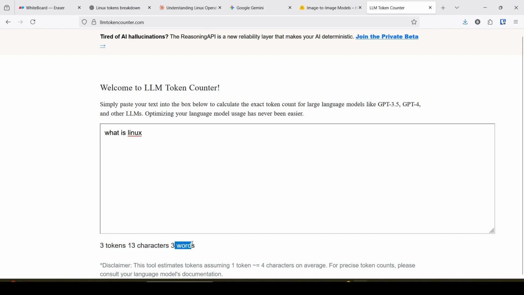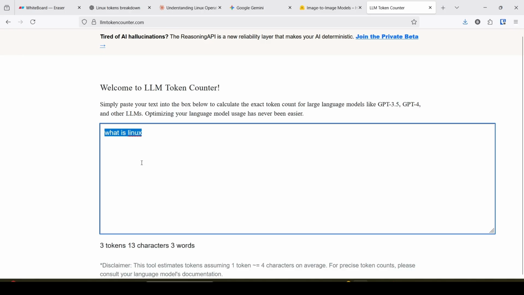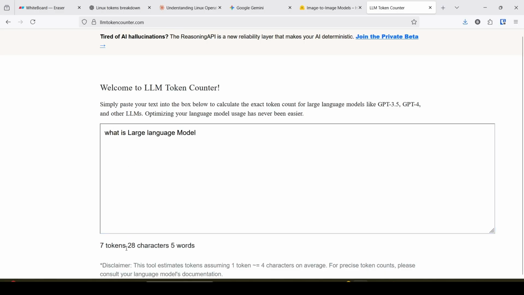You can say roughly 1 word equals 1.5 tokens. Or I can ask, what is large language model? You can see how many tokens: it is 7 tokens, but 5 words.